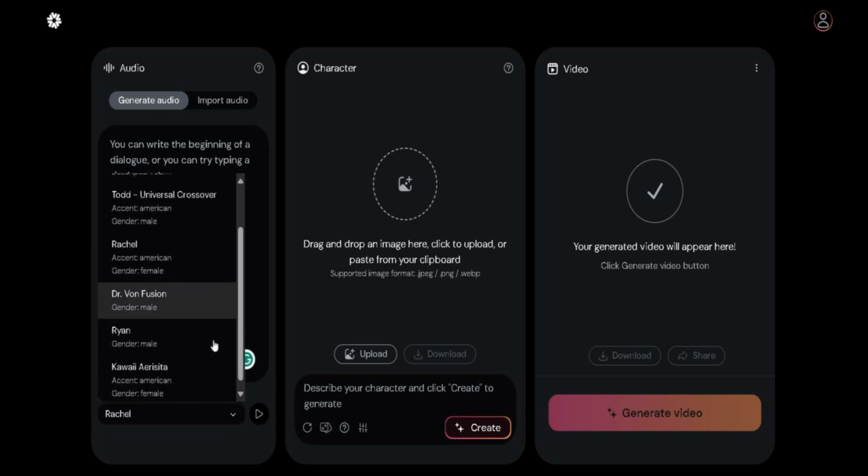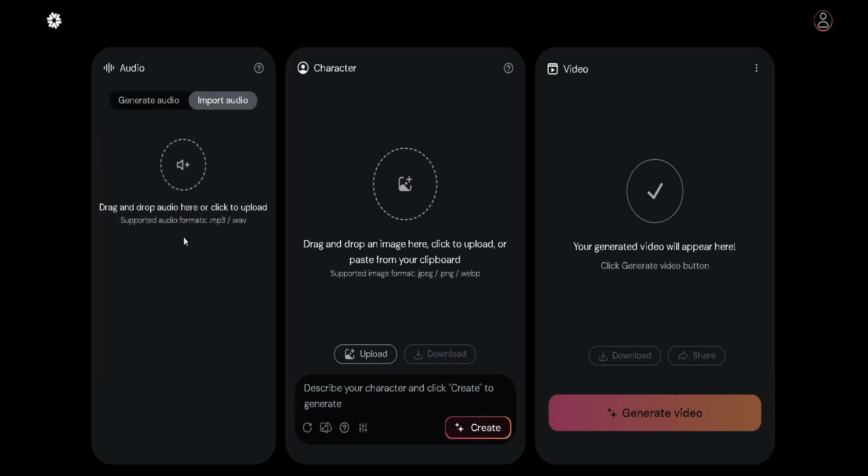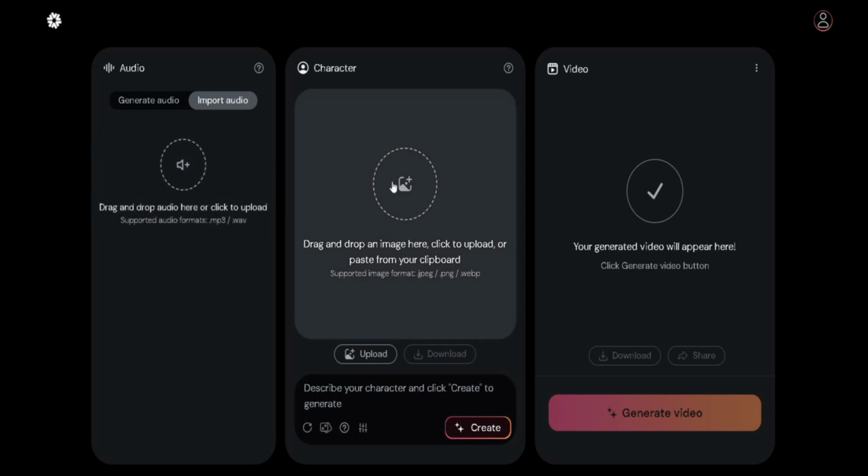The quality of the voices is very high, but they don't have many voices over here. So after that, you can import your audio file in MP3 and WAV, and we are going to the character section, that's the middle one. You can upload or drag and drop your image over here in PNG and others.